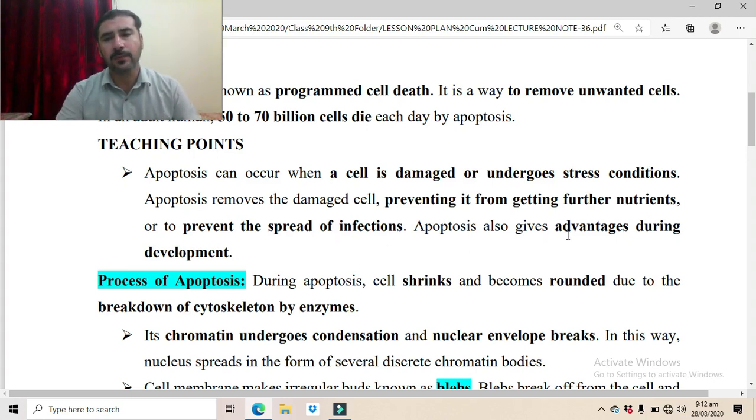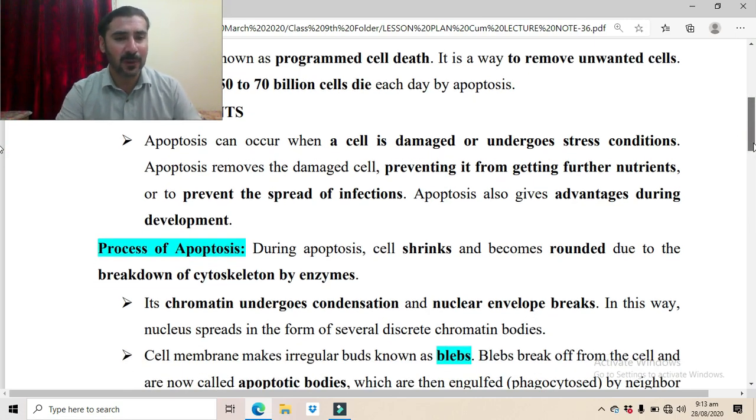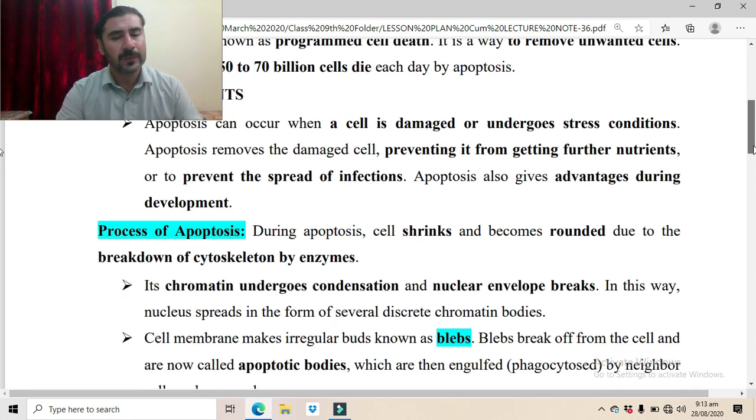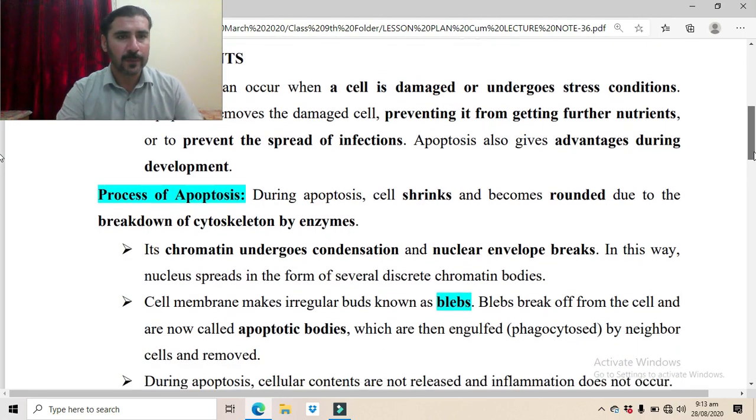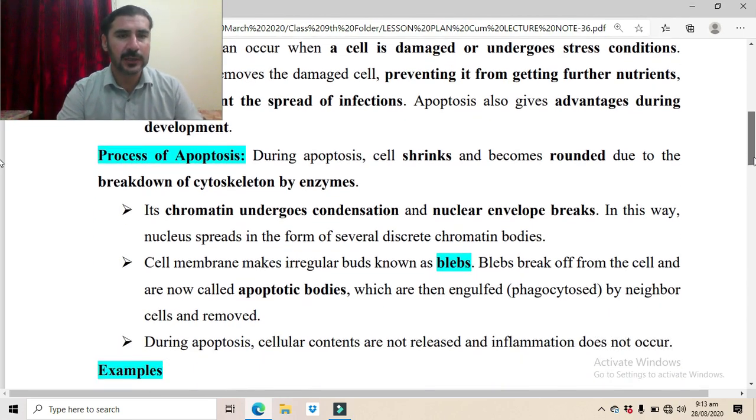Apoptosis also gives advantage during development. Apoptosis is a useful process which is used during the developmental process of humans. So inside humans, whenever development takes place, the process of apoptosis is used to remove some unwanted cells.